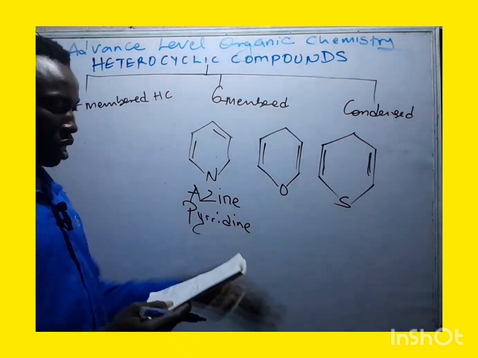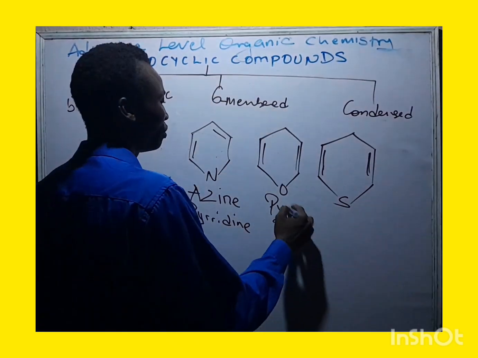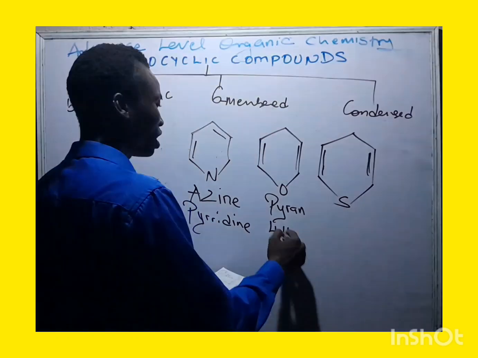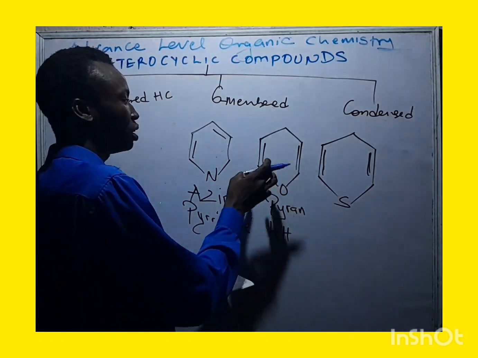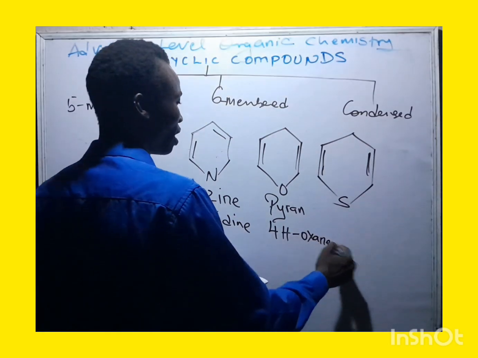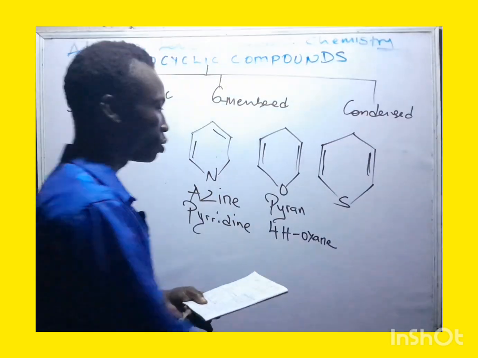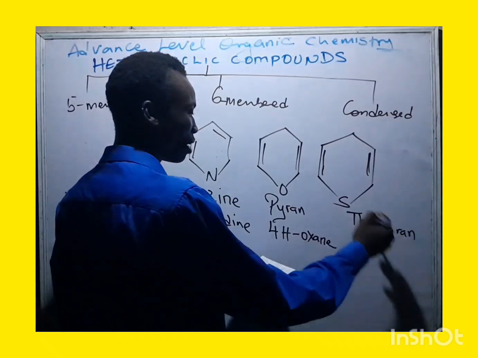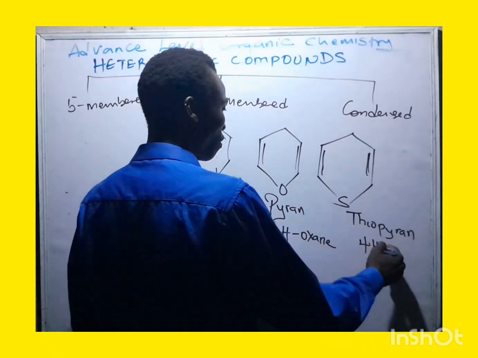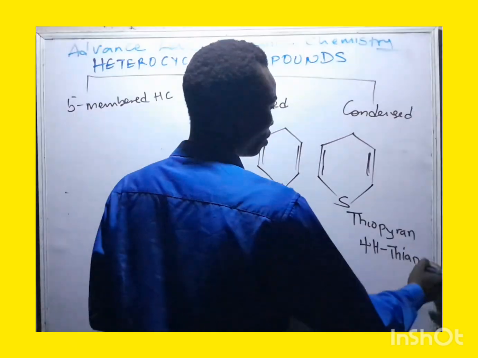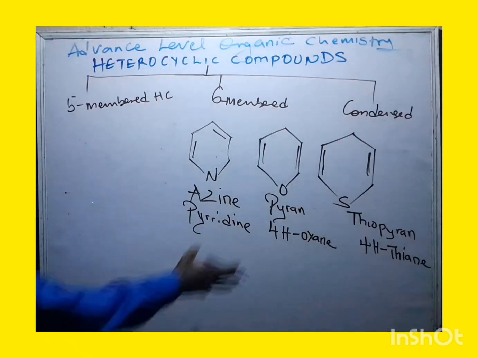Okay. Then the next one that we have in this place, we call this one the pyran. And another name for this pyran is known as the 4H-pyran. Because of the junction at which the double bond is attached to it, we have what we call the 4H-oxine. Then the last one that we have here, we call the thiopyran. And another name for this one is 4H-thiane. Okay, that is another name for the ones that I mentioned here.